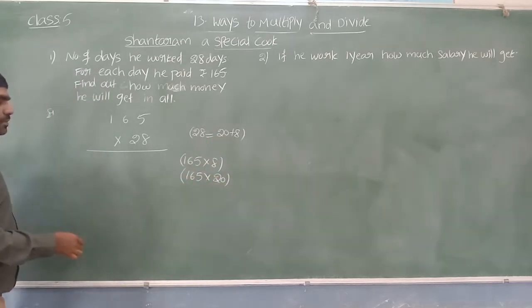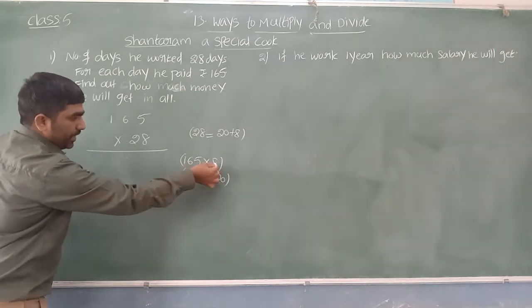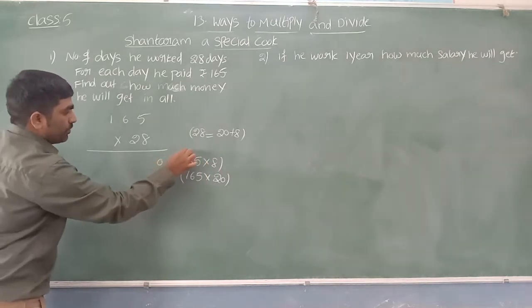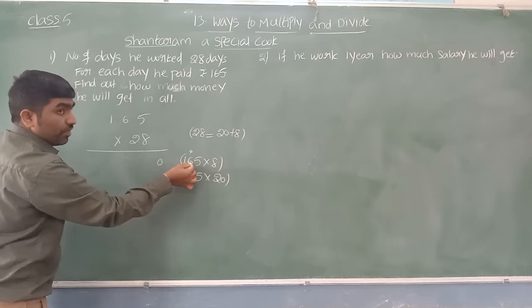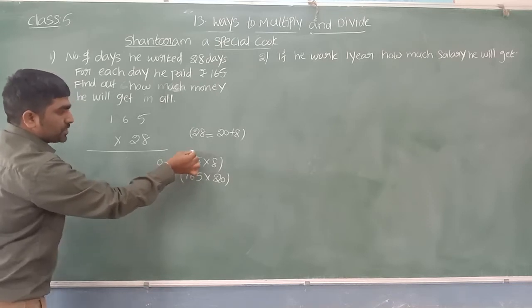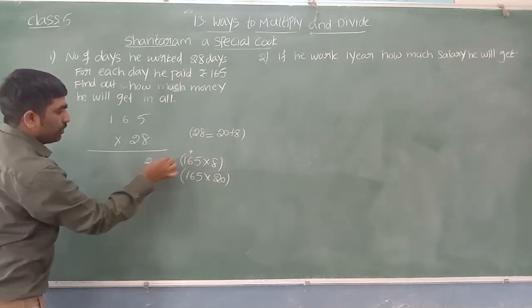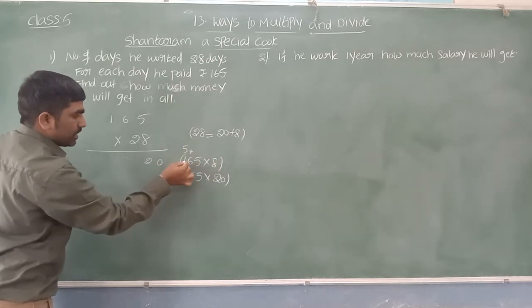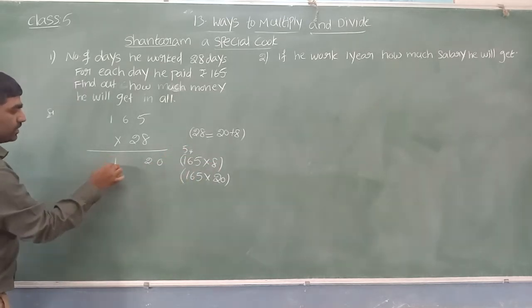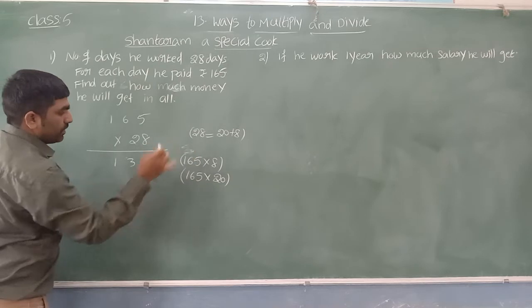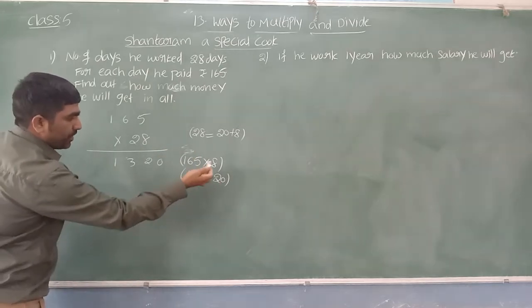First let us multiply 165 by 8. 8 5s are 40, 0, 4 carry. 8 6s are 48, 48 plus 4 is 52, 2, 5 carry. 8 1s are 8, 8 plus 5 is 13. Now we can multiply 165 into 20.